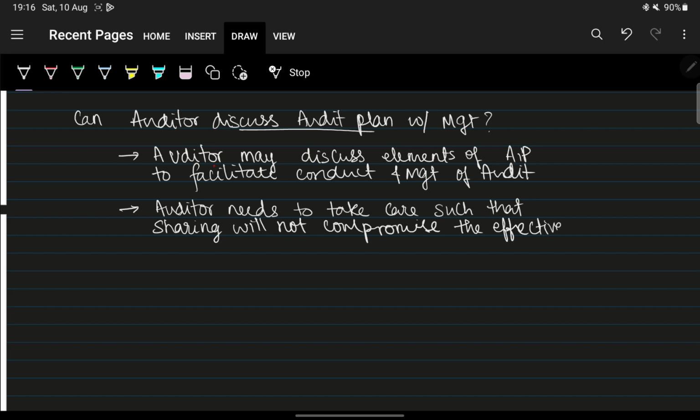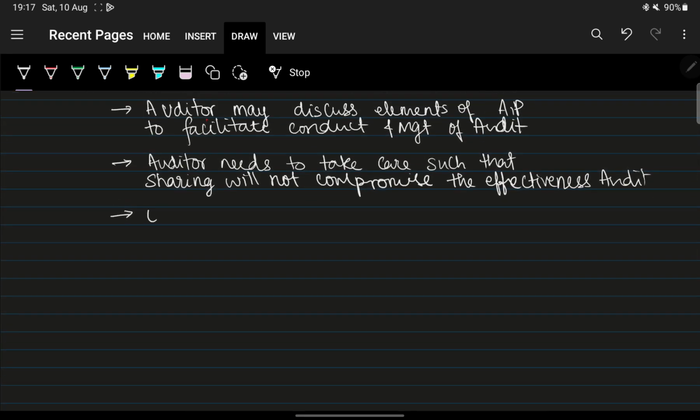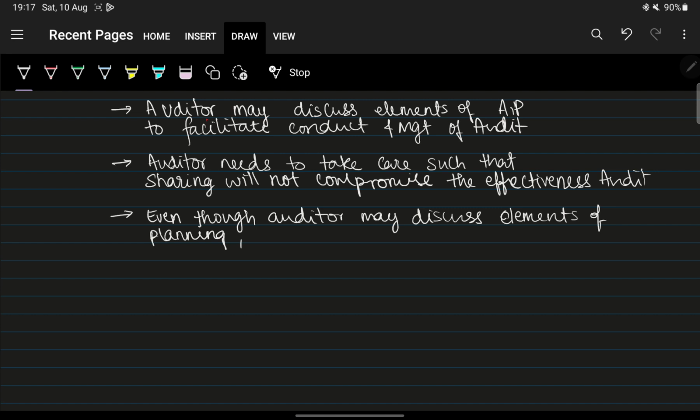And the third point is, even though the auditor may discuss elements of audit plan, elements of planning rather, the responsibility of planning and performing audit lies with the auditor only. It does not shift to the management.